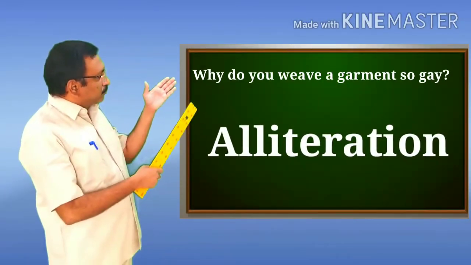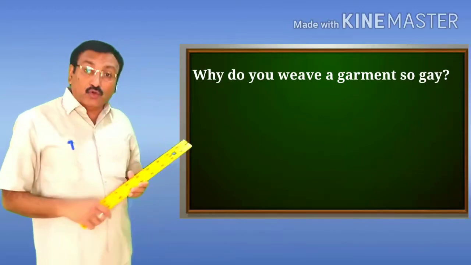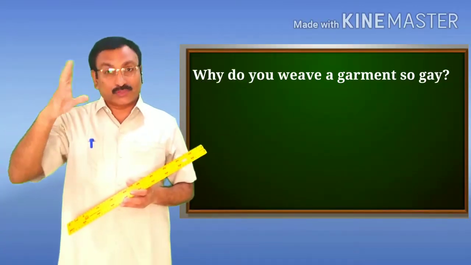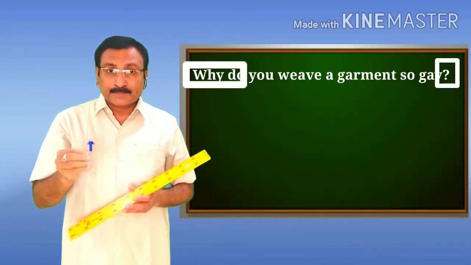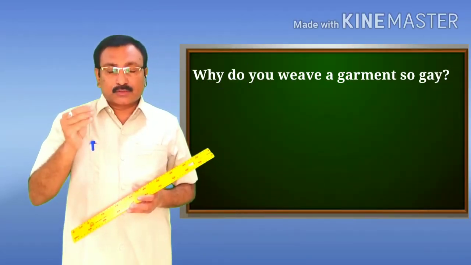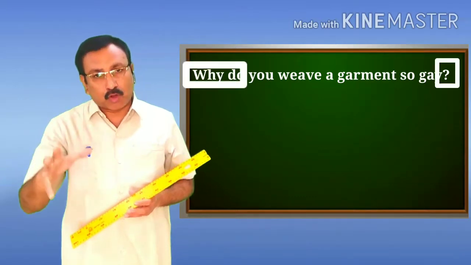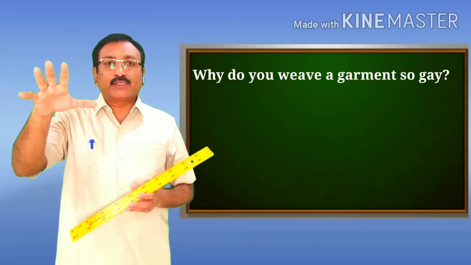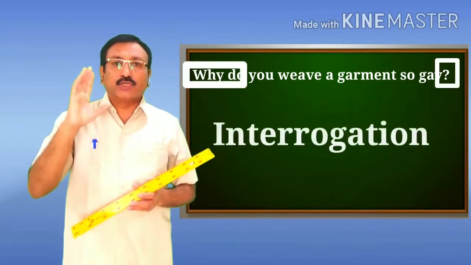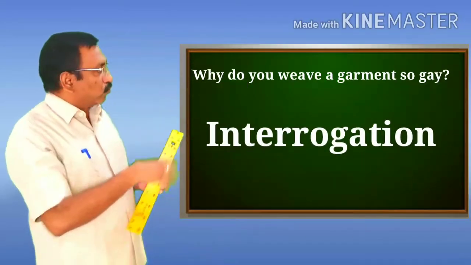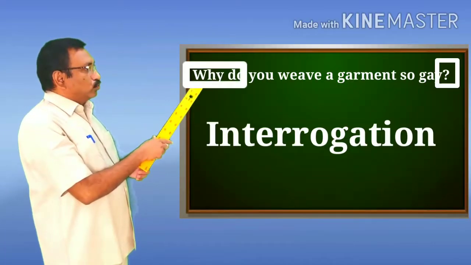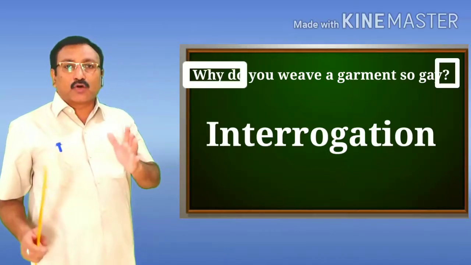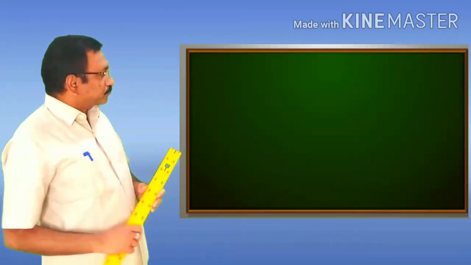This line is also an example of the figure of speech interrogation, because the line is in the form of a question. When the line is in a question form, that line is considered to be an example of the figure of speech interrogation. And therefore, "why do you view a garment so gay" is an example of the figure of speech interrogation.